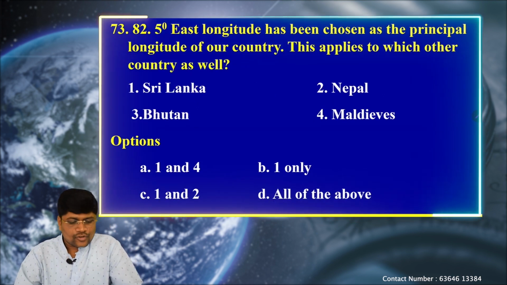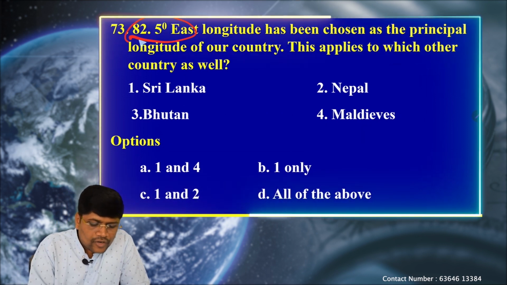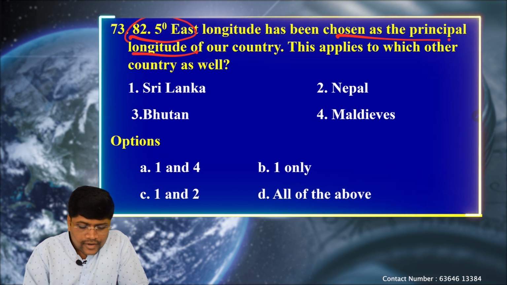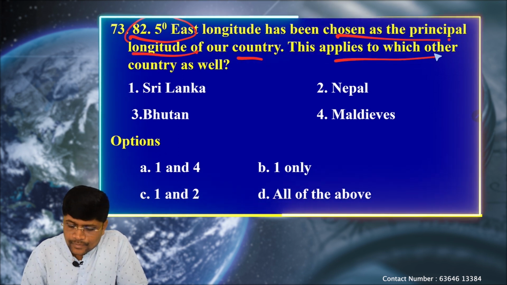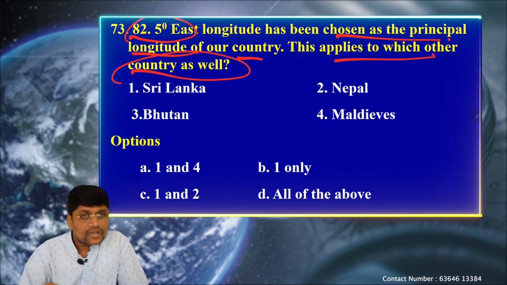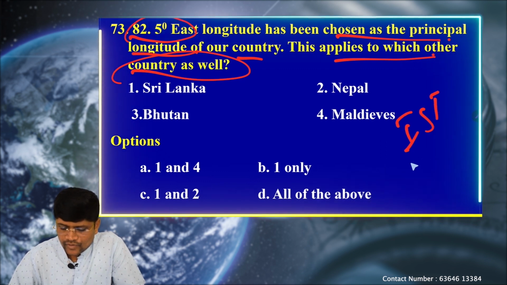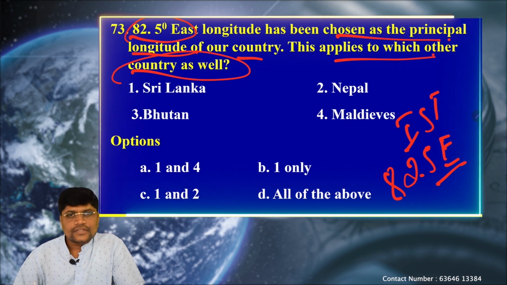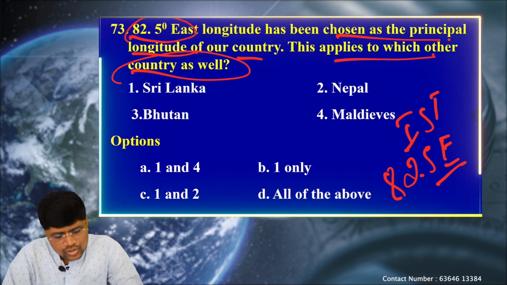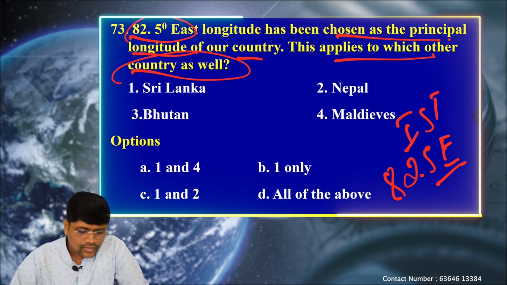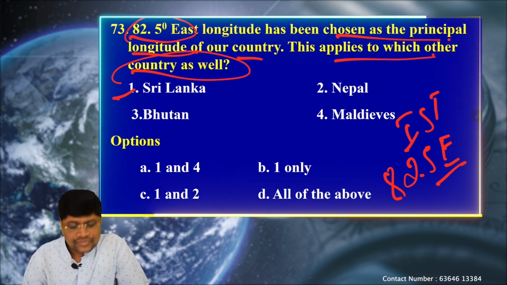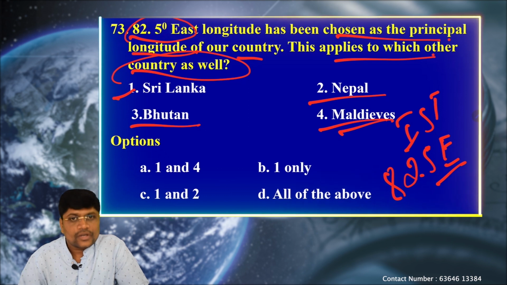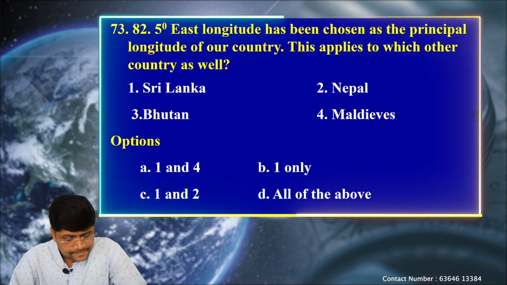Okay. Next question. 82.5 degree east longitude has been chosen as the principal longitude of our country. This applies to which other country as well? That means for Indian Standard Time, we have chosen the 82.5 east longitude. Is this 82.5 longitude also applicable to which of the following countries? Okay. So one we have Sri Lanka, 2 Nepal, third one Bhutan, fourth one Maldives. Okay. Let's see.